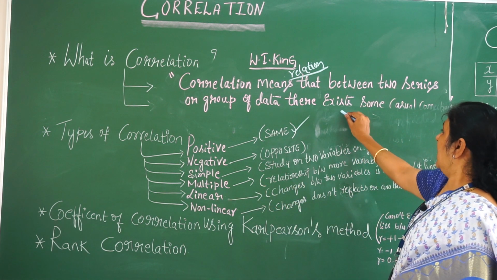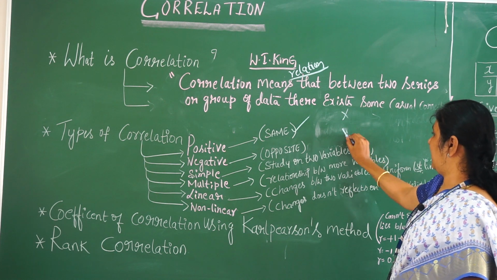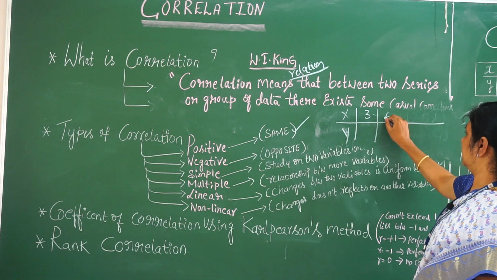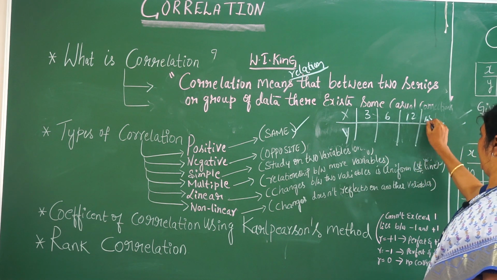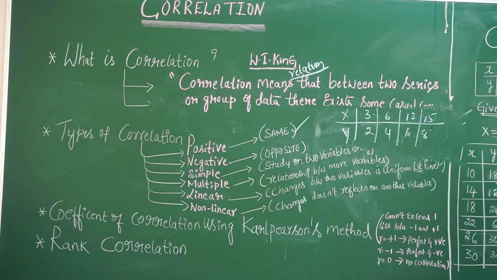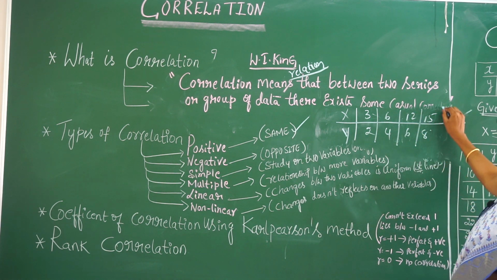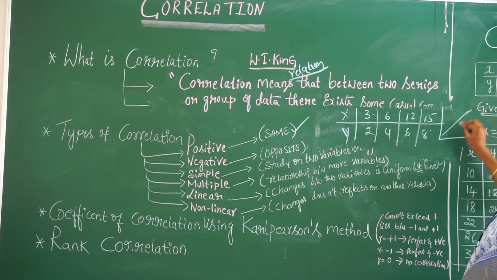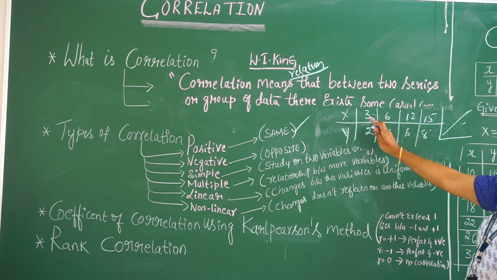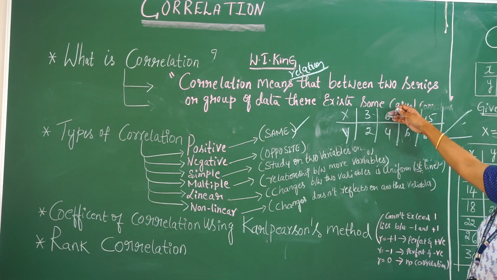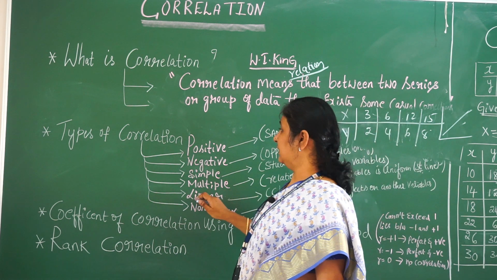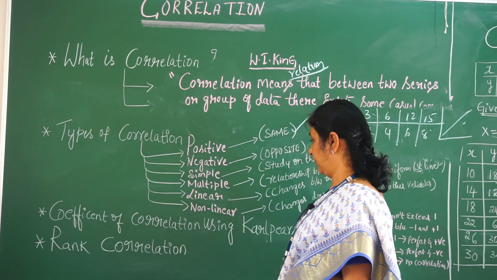For example, I use two variables, let us say x and y. If I give values say 3, 6, 12, 15 and 2, 4, 6, 8, and these are the inputs from these two variables, and if I try to plot a graph and get a straight line, then there is uniformity in the variation. Such a correlation we call a linear correlation.